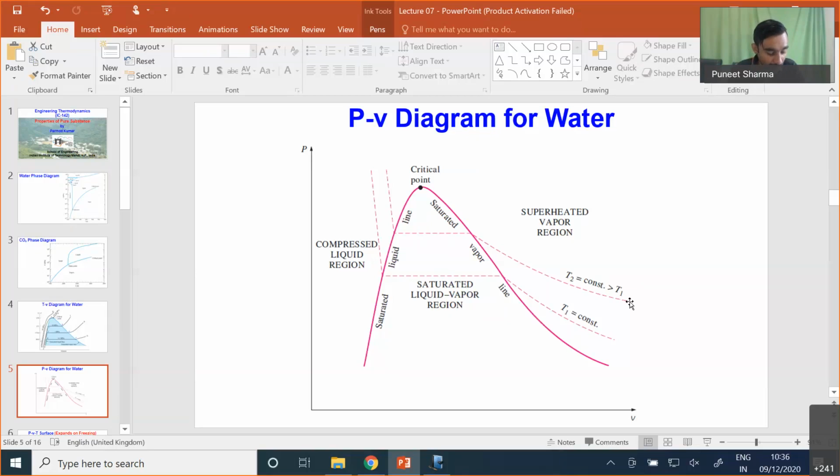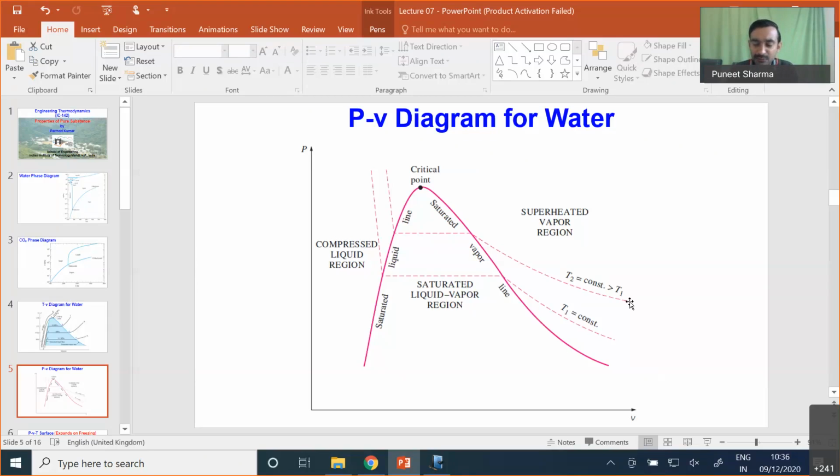Okay, now let us try to see one important aspect over here, and that particular important point is actually referred to as the PVT surface plot. Till now, what I have done is vary two properties while maintaining the third one as constant, and I have shown it on a 2D plot.